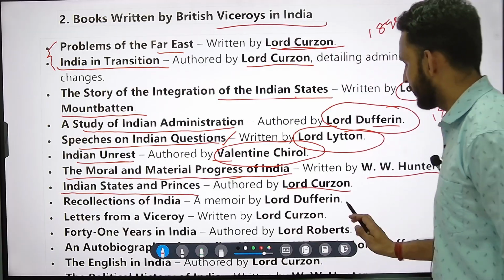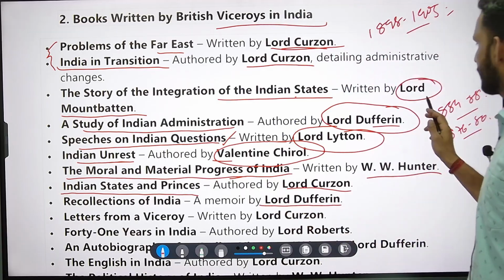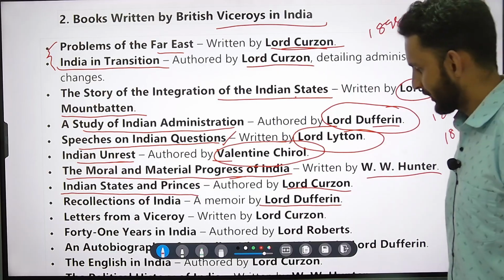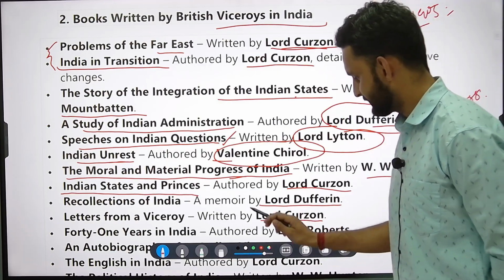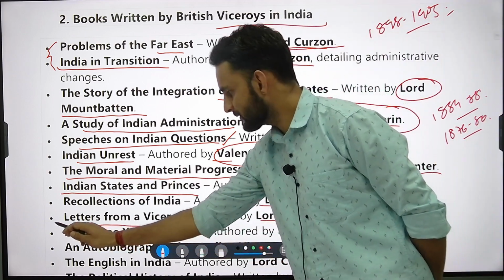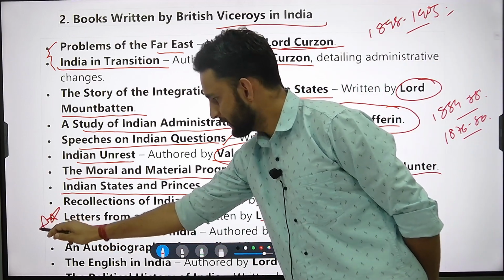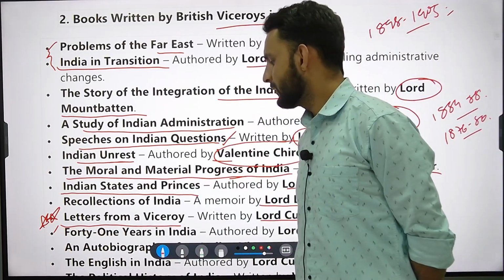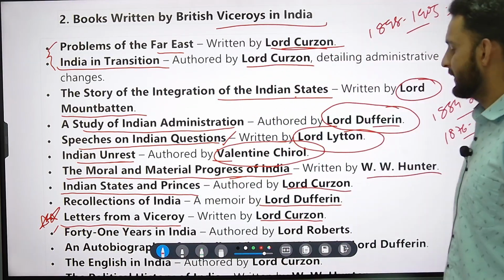Recollections of India, Lord Dufferin. Again another book for Lord Dufferin, who has also written A Study of Indian Administration. Alright, there is one more book from Lord Curzon, that is Letters from a Viceroy. Now this is very important. This is an important book that is to be asked in your exam. Letters from a Viceroy, written by Lord Curzon.